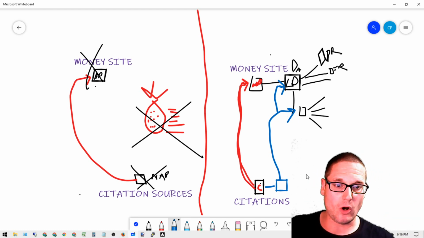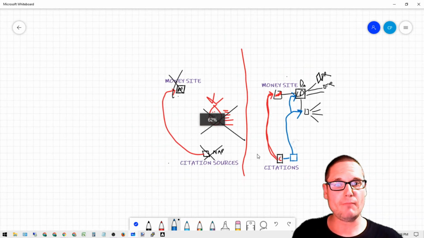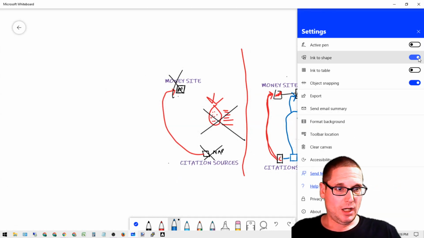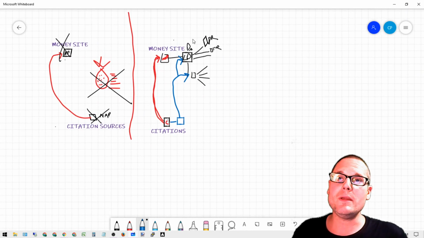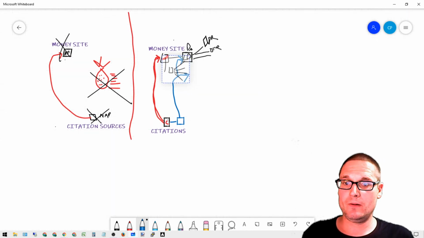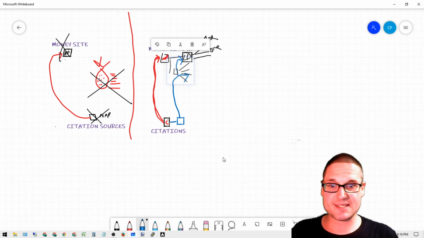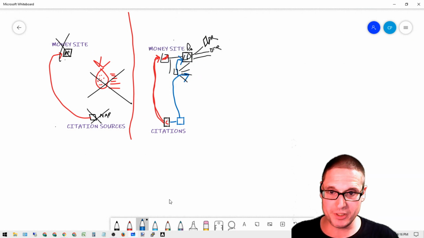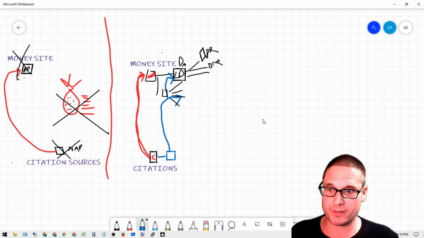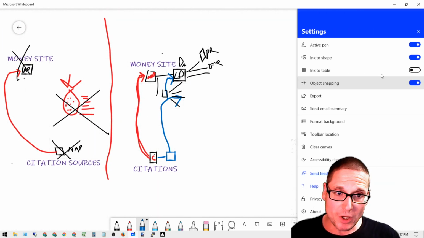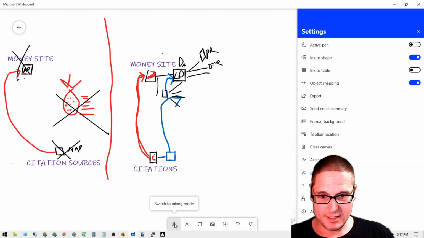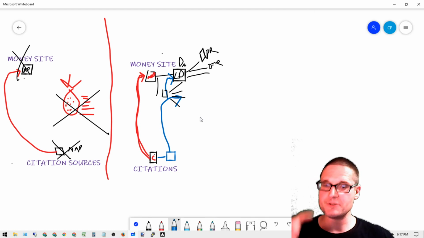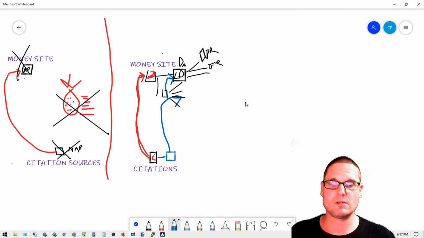Then when we build out our citations, let's make this a little bit smaller. I want to talk about this a little more. Then when we build out our second citation, okay, we're building out our second citations. Let's bring this over here. Now I want to talk about how these maps can really start to help us. All right, so let's get into here. So here's our second wave of citations.